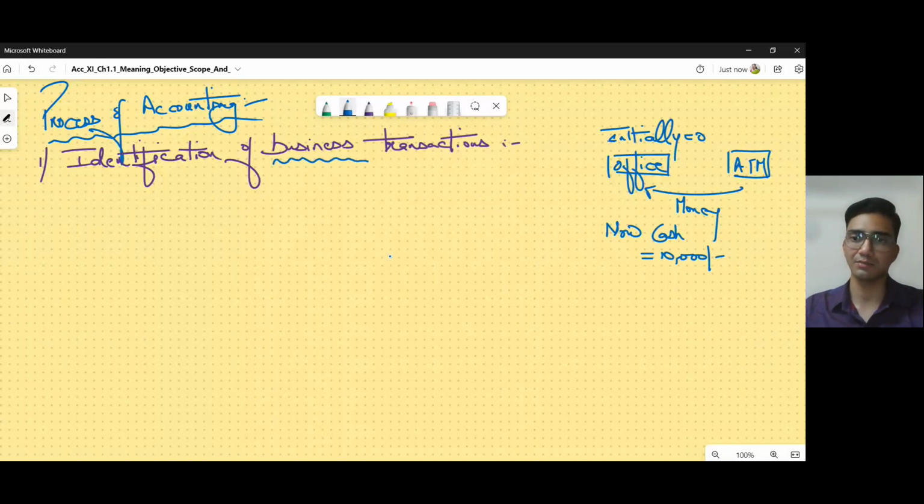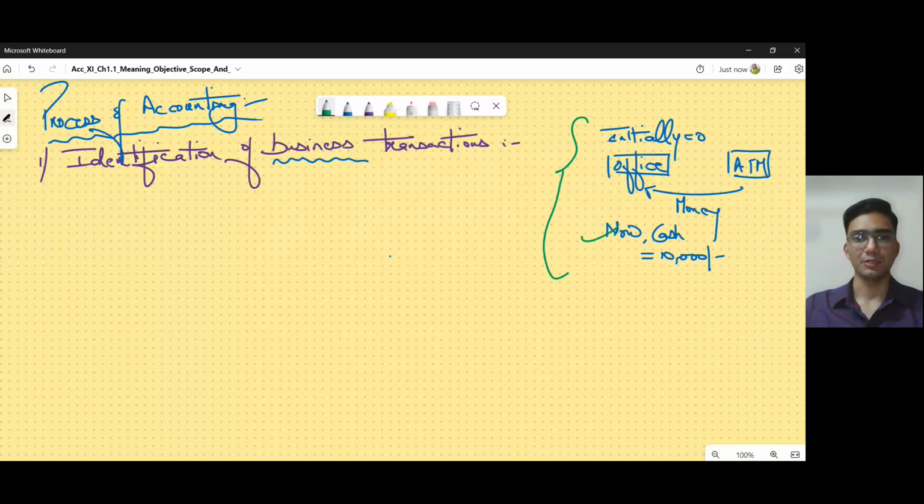So which is that transaction which was relevant to us? The one in which he came and gave us the cash. Cash increased. Initially it was 0 and later on it became 10,000. So we have to identify whether a transaction is a business transaction or not. Out of the series of steps in this example, we only have one that involves us getting cash in the business, and that is our business transaction.